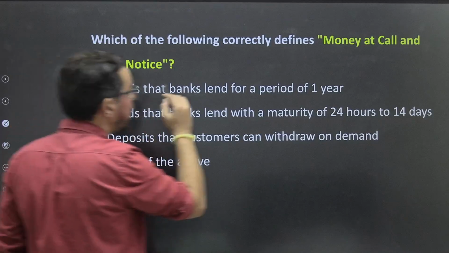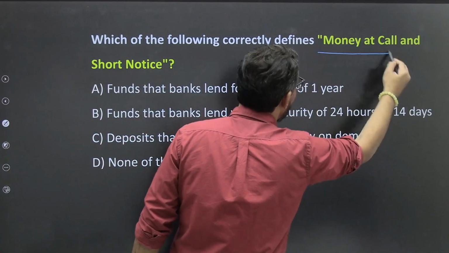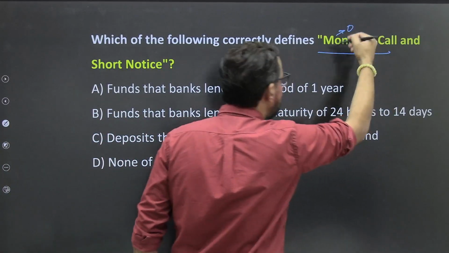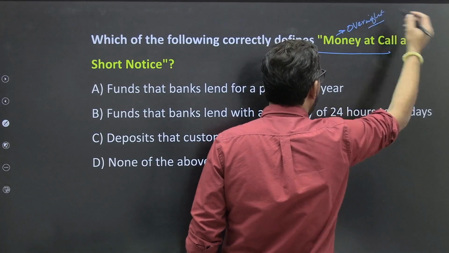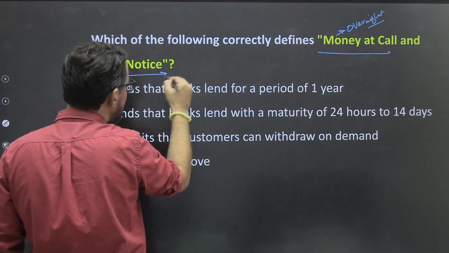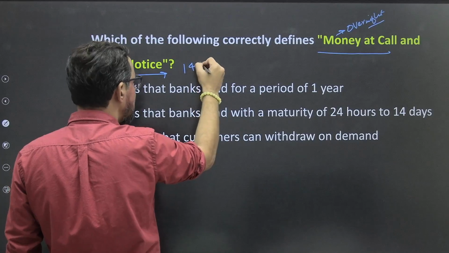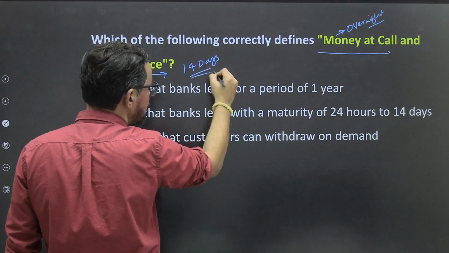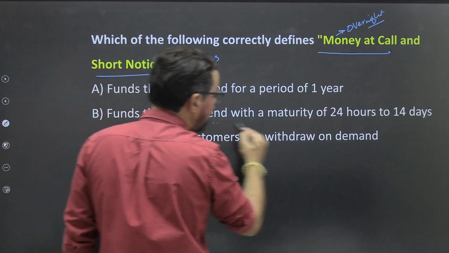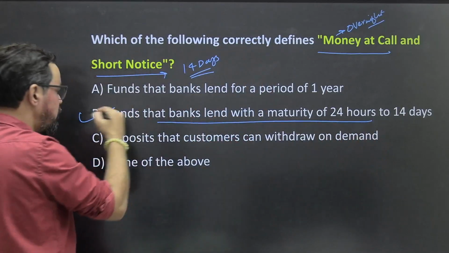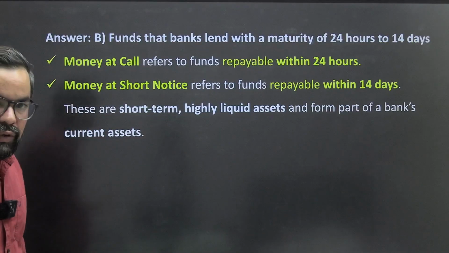Which of the following correctly defines money at call? Money at call means it is receivable overnight, ठीक है, and money at short notice is receivable within 14 days, ठीक है. so ये आपका कहाँ तक होगा, 14 days तक, ठीक है. so funds that are lent for this particular period, so option B without any doubt will be the right answer for this one, ठीक है.